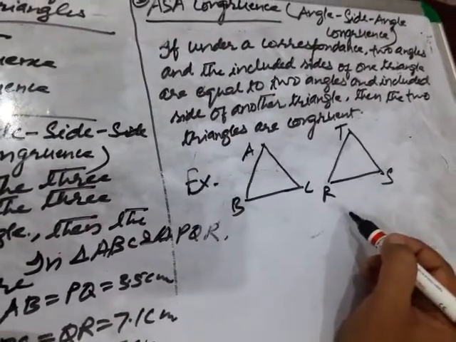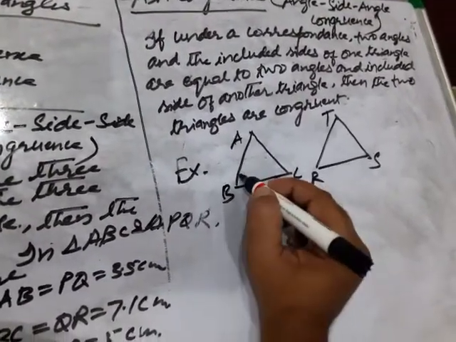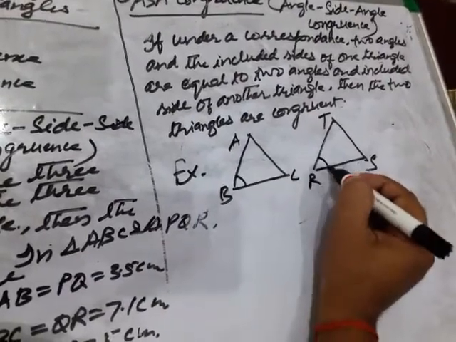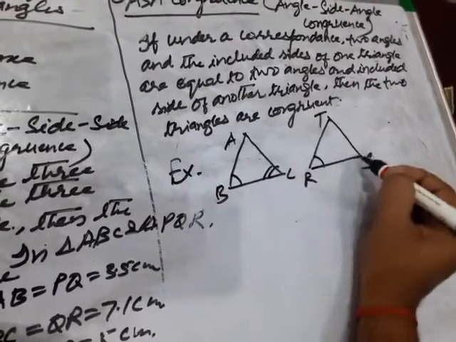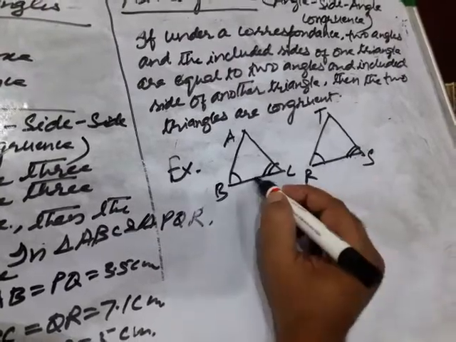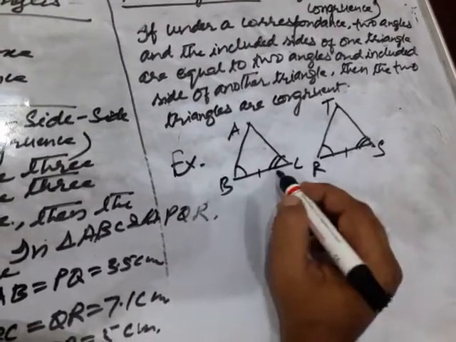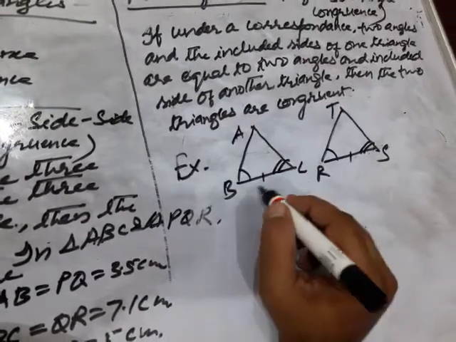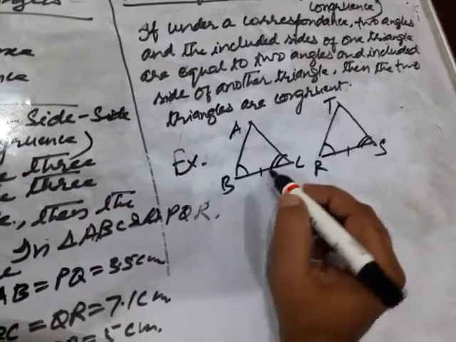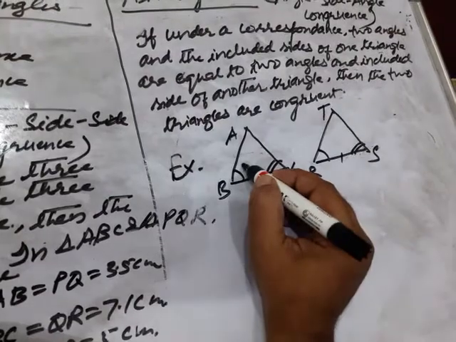Here angle side angle, two angles. This angle is equal to this angle. This angle equal to this angle. Clear? And this side equal to this side. Let this angle be 50 degree.